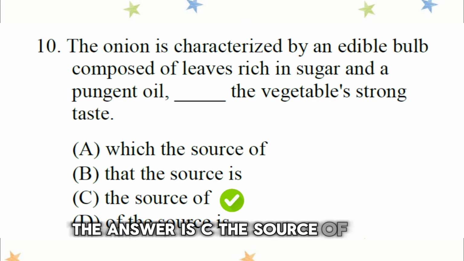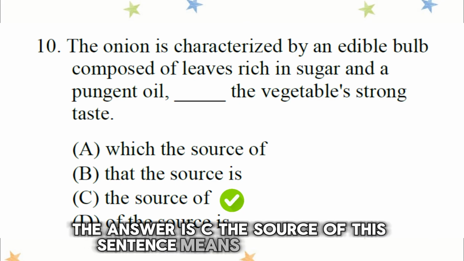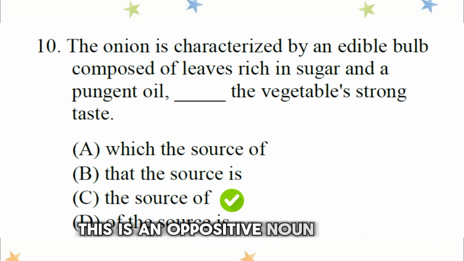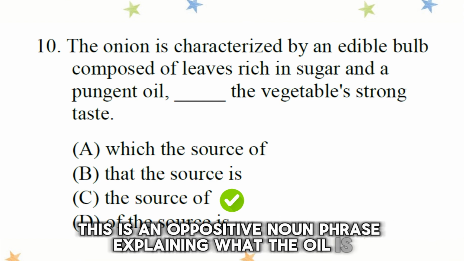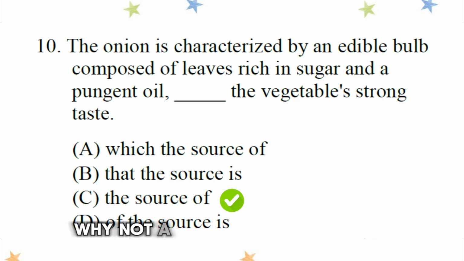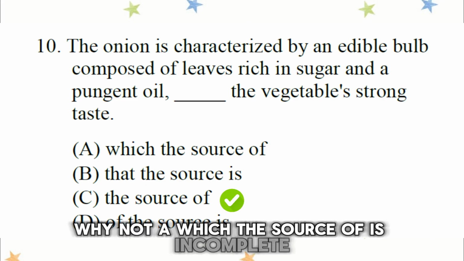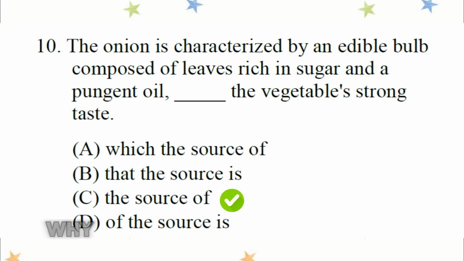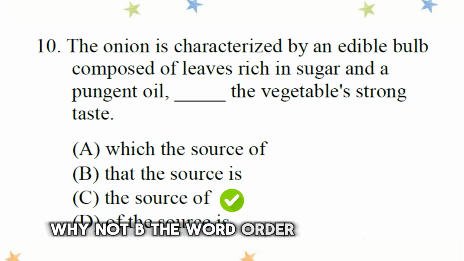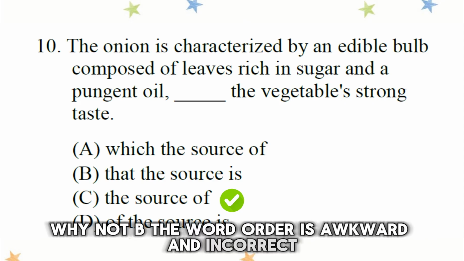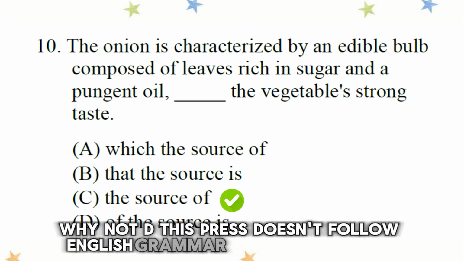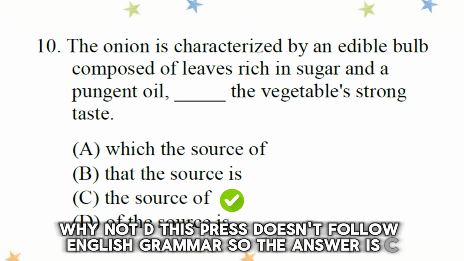The source of. This sentence means a pungent oil, the source of the vegetable's strong taste. This is an appositive noun phrase explaining what the oil is. Why not A? Which the source of is incomplete. It should be which is the source of. Why not B? The word order is awkward and incorrect. Why not D? This phrase doesn't follow English grammar. So the answer is C.